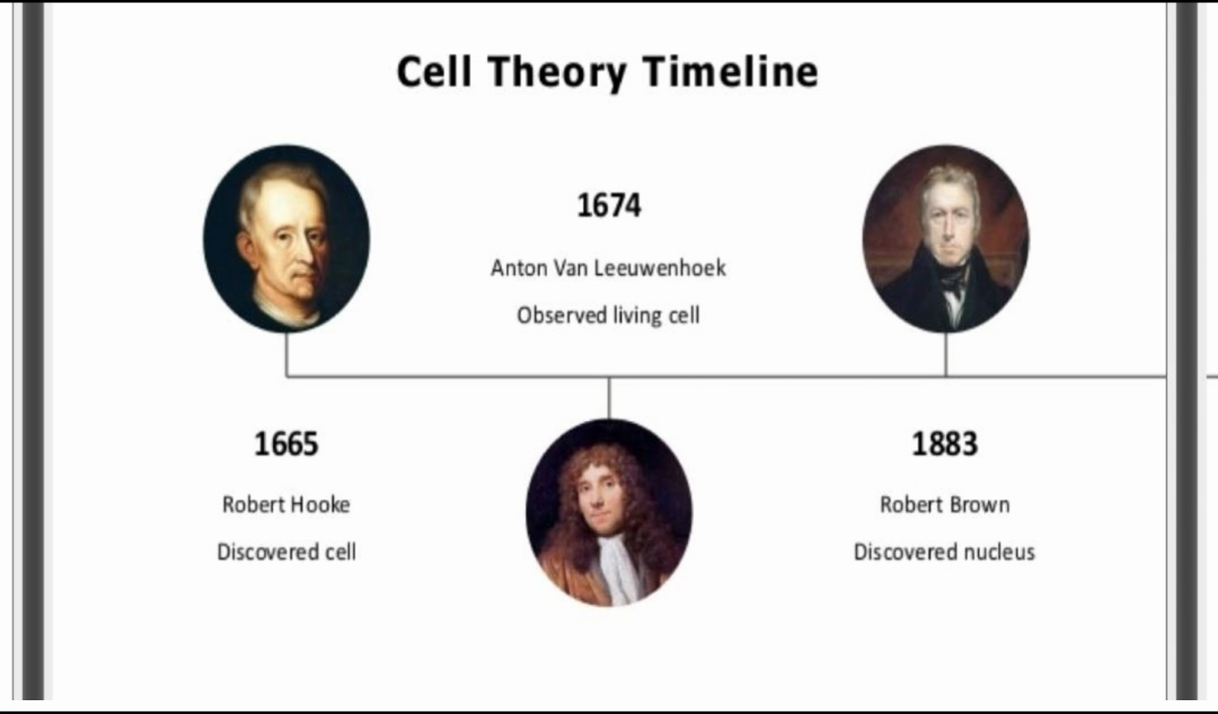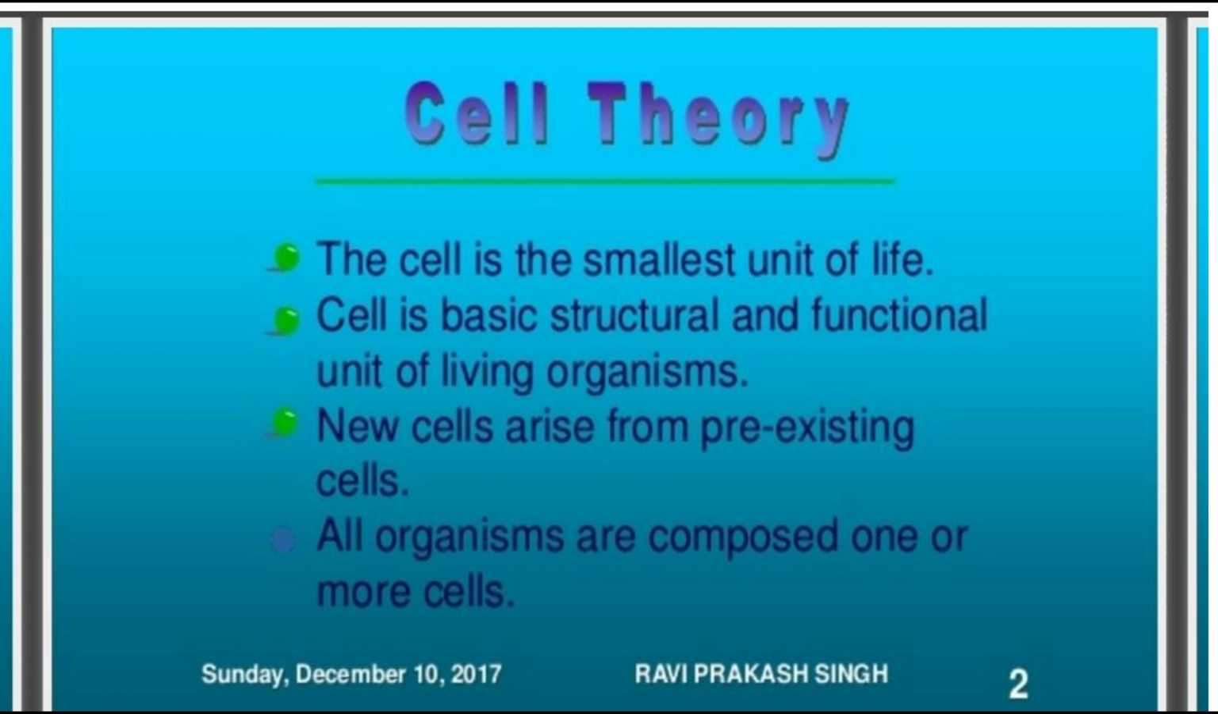Cell theory. In 1665, Robert Hooke discovered the cell. In 1674, Anton van Leeuwenhoek observed living cells, and in 1883, Robert Brown discovered the nucleus.